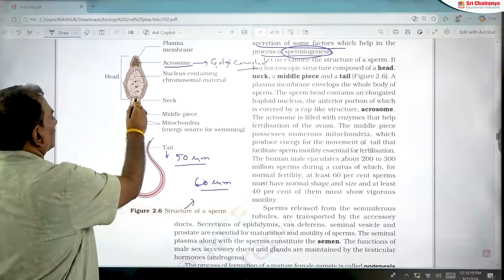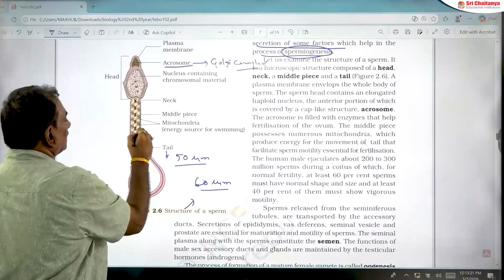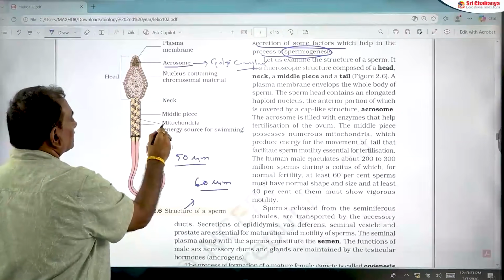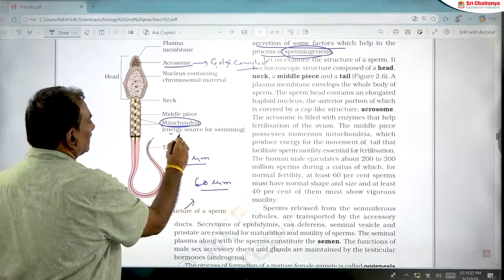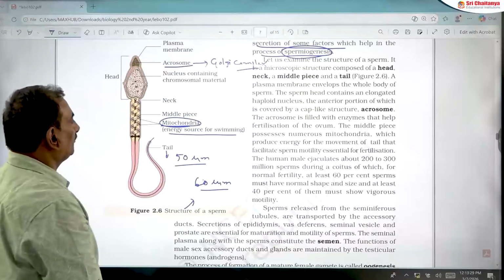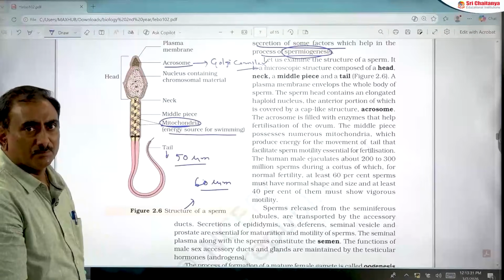And this is the neck. This is the middle piece. The middle piece of the sperm contains numerous mitochondria, and the mitochondria provide energy for swimming of the sperm. This point is also very important.